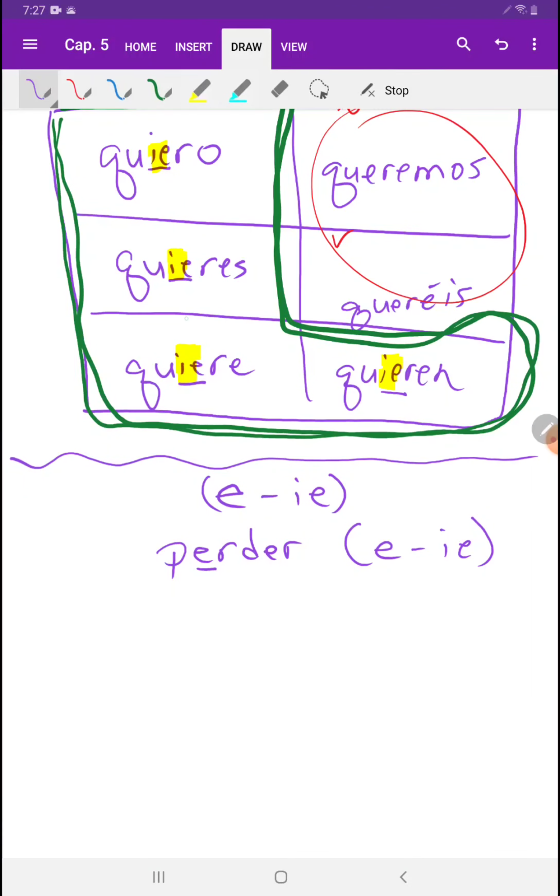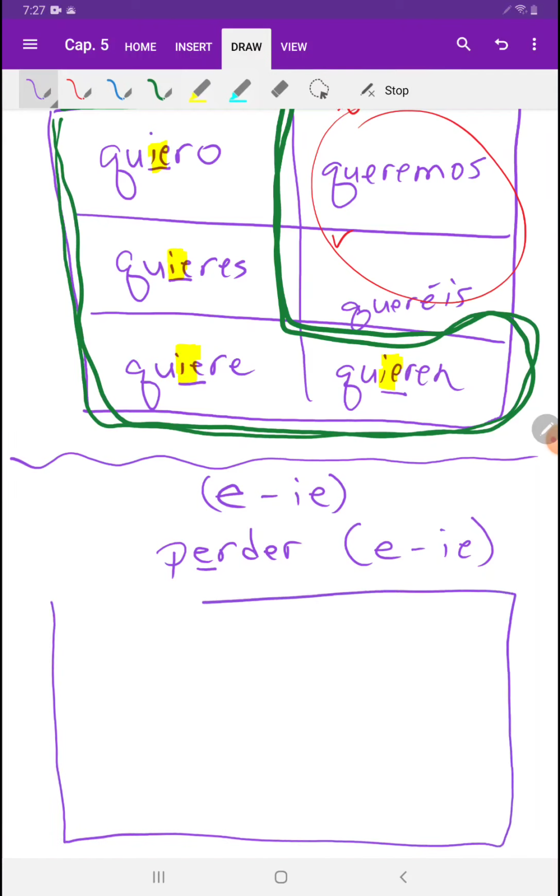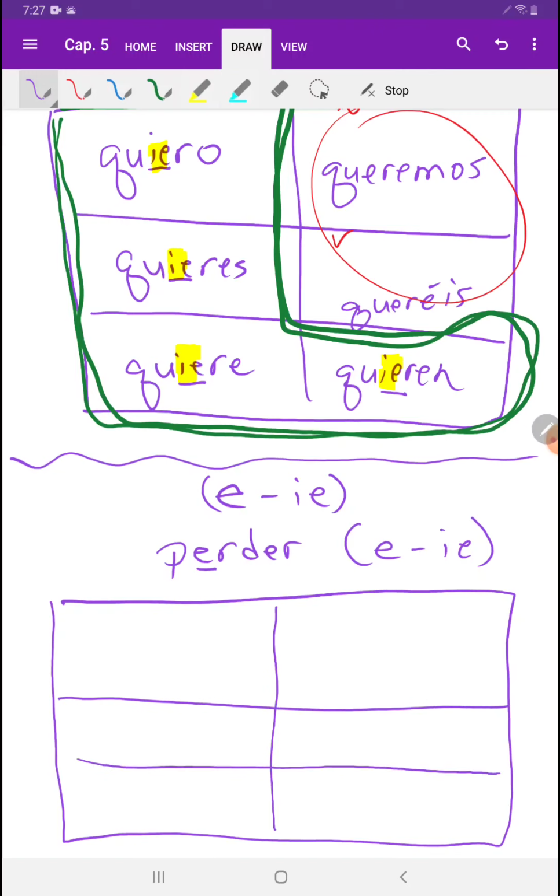The yo, tú, él, ella, usted, ellos, ellas, ustedes. So let me make the chart. Okay, so perder, the E will change to an IE on the boot part.